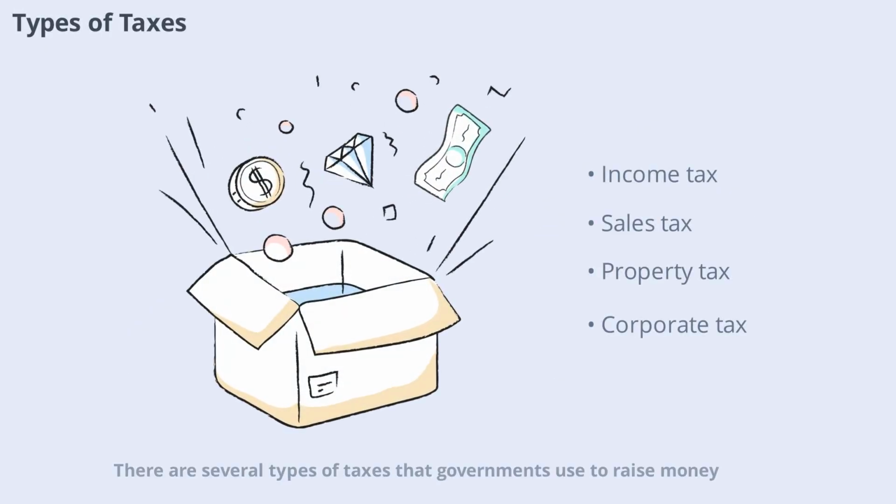There are several types of taxes that governments use to raise money. The most common include income tax, sales tax, property tax, and corporate tax. Each type targets different sources of revenue. For example, income tax is collected from individuals' earnings, while sales tax is added to the price of goods and services. Property tax is based on the value of owned assets, and corporate tax is paid by businesses on their profit. Understanding these types helps us see how taxation affects everyone differently.